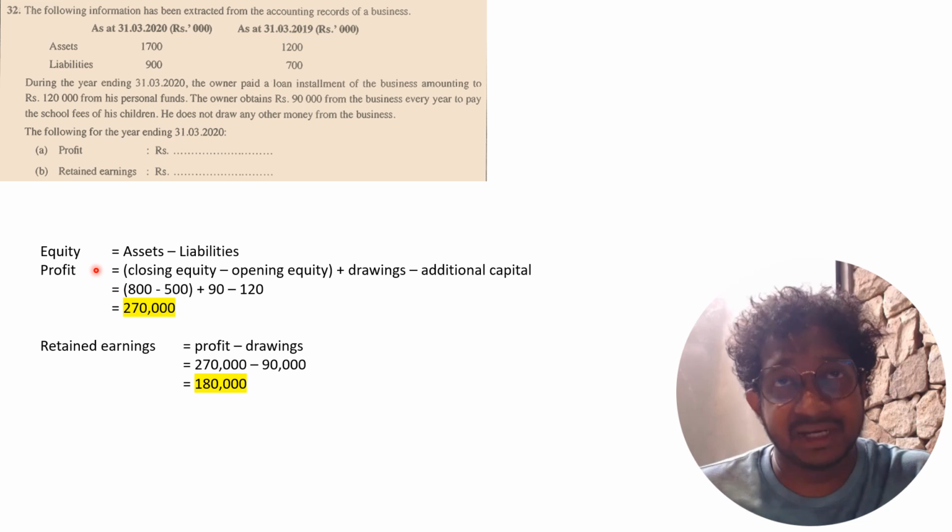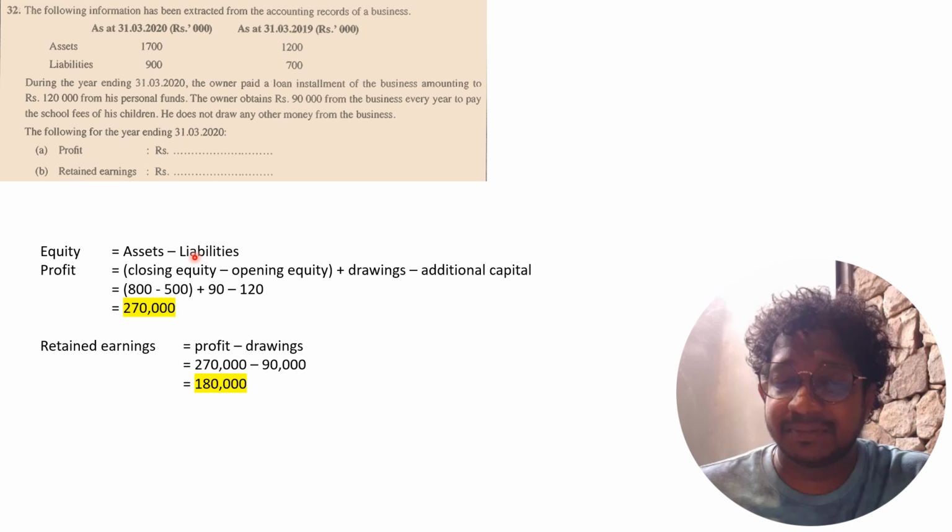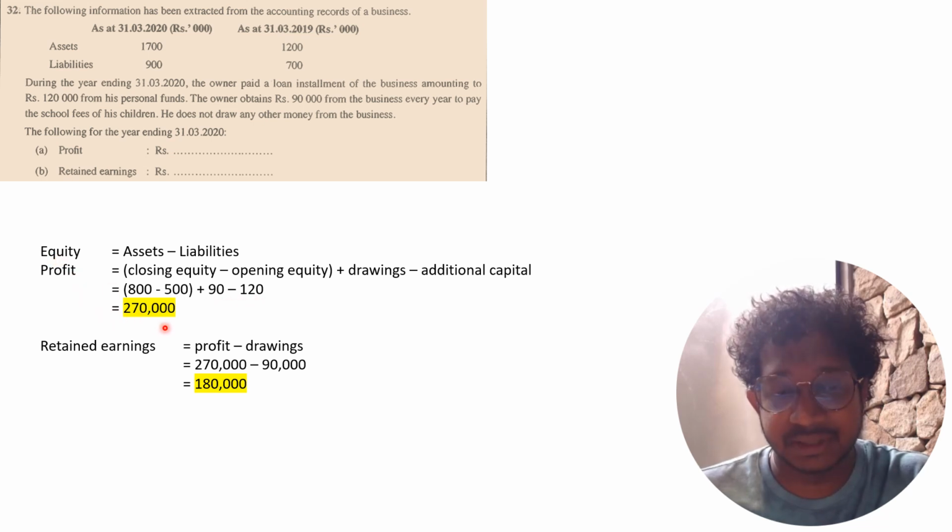First of all, you have to find the equity at the opening date and closing date. How to find the equity? Assets minus liabilities. Then you have to extract this information into the profit equation. Your profit equation is closing equity minus opening equity plus drawings minus additional capital. Closing equity is 800 and opening equity is 500, the drawings the owner made is 90, and the additional capital the owner invested in the business is 120. So adjusting from that, you can find the profit of 270,000.